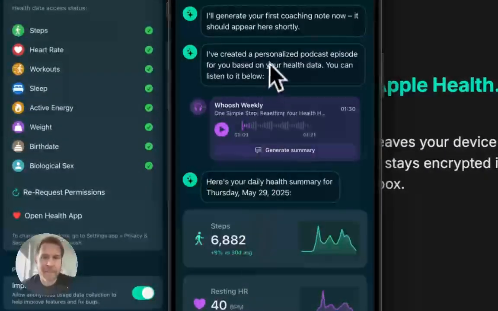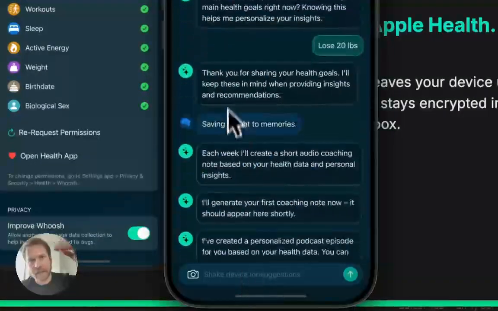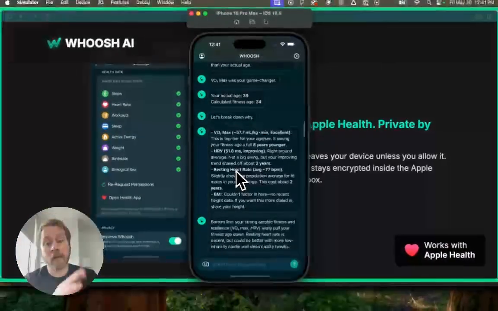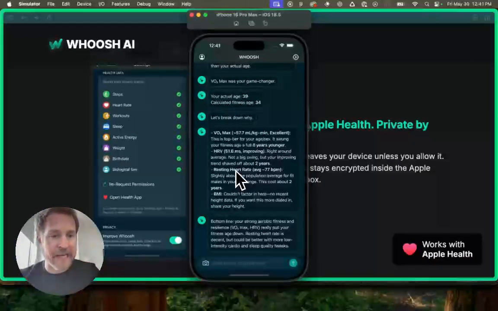It's pretty generic right now because this literally was at the beginning of using the app, and I didn't have any data in there, and so it's just kind of generic. But the longer you use the app, the more data you share, the more data it has, the more personalized and bespoke these things will get.